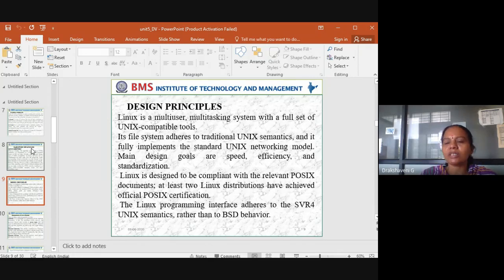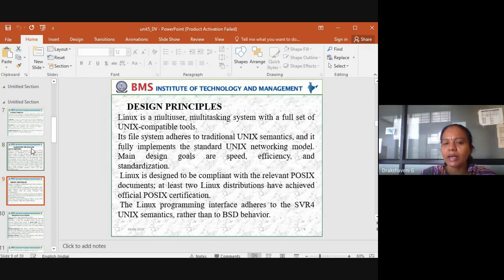So what were the design principles used in the Linux? So the Linux was a multi-user multitasking system. So what is this multi-user and multitasking? Multi-user means many people can use it at the same time. So multitasking is what? Because the work should be done faster, the task is divided in such a way that it can be executed in parallel. That's what is called multitasking, with a full set of Unix compatible tools. So then what is this Linux having? It is having a full set of Unix tools, whatever is there in the Unix.